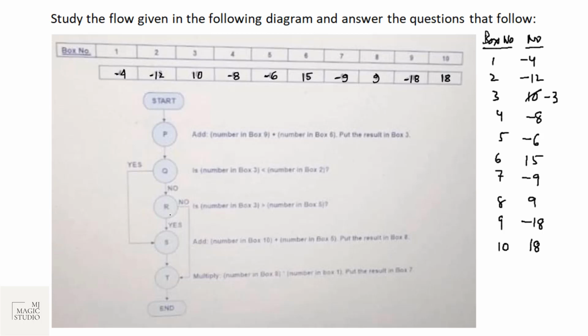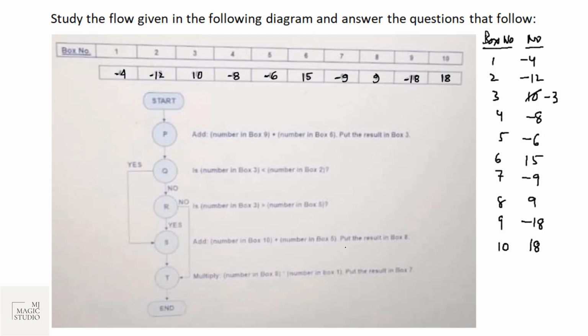That means it is no. We will go to R. Is number in box 3 greater than number in box 5? Number in box 3 is -3, which is greater than -6. Yes. Then we'll go to next step.